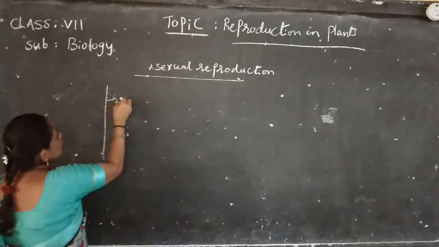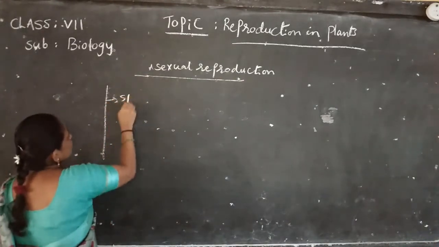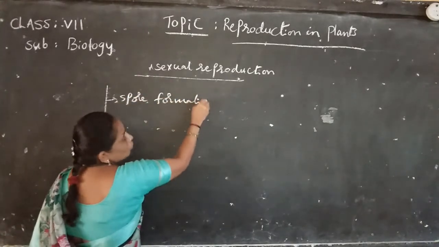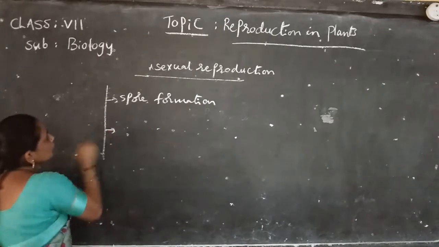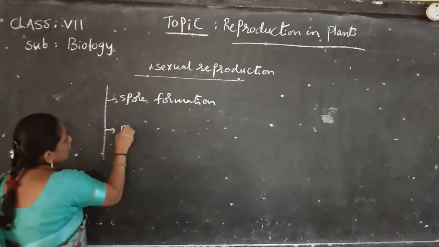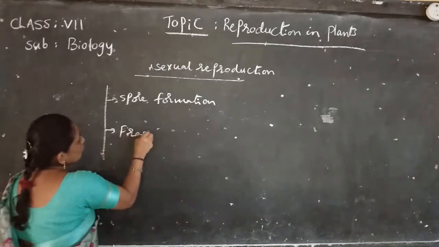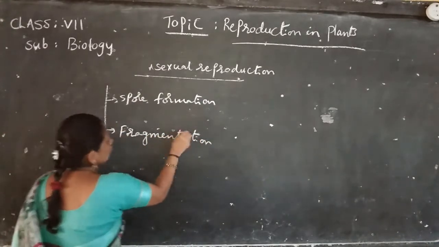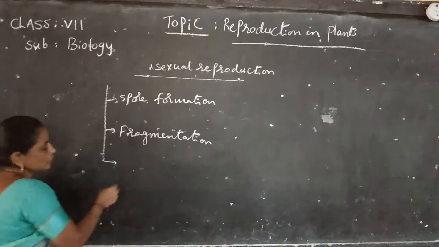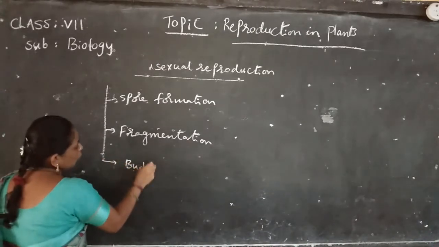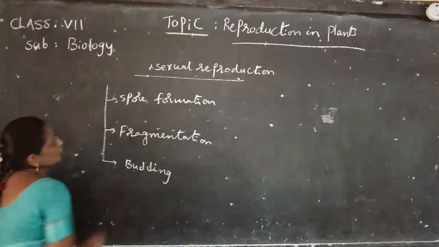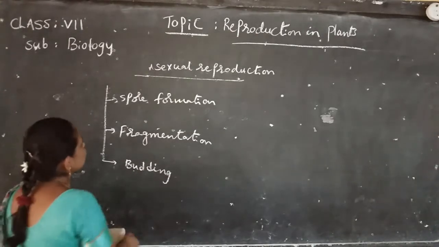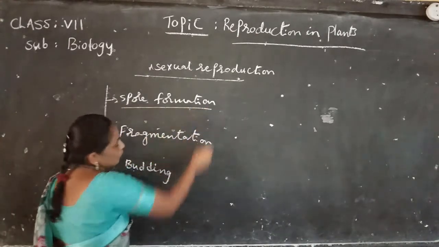They are spore formation, then another one is fragmentation, then next budding. These are the asexual reproduction types. The first one is spore formation.